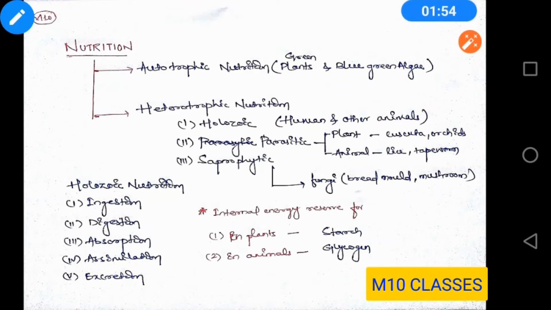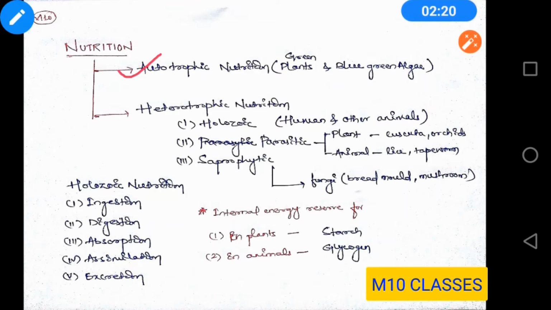So first of all, we are going to see nutrition. What is nutrition? Nutrition is the process by which an organism obtains food for its growth and other activities. You might have read nutrition in previous classes, like in class 7th or 8th also. Basically nutrition is divided into two parts: one is autotrophic nutrition and another is heterotrophic nutrition.